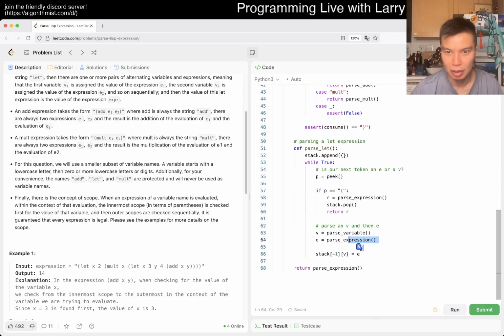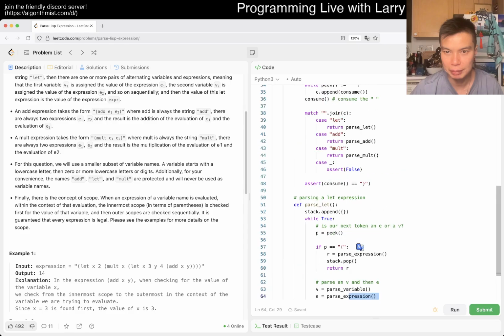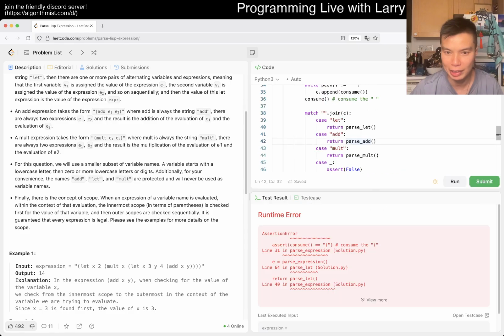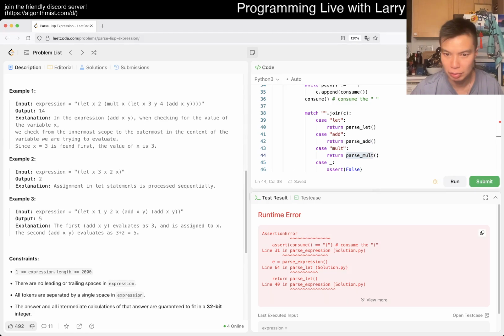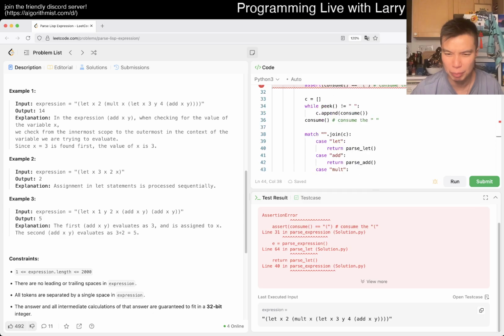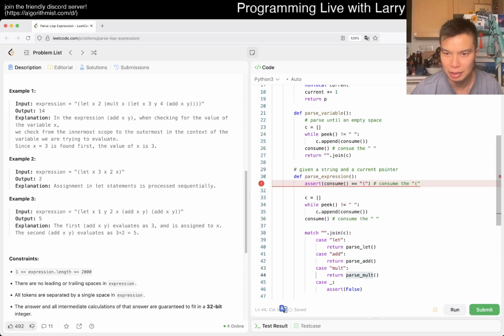It's fine. Okay, so then now we still need parse add. We should run it or crash on parse add, or that's actually unexpected a little bit. So we'll see. I actually expected to crash on either multi or add, but the let part is a little bit unfortunate. So line 31, so we could see.